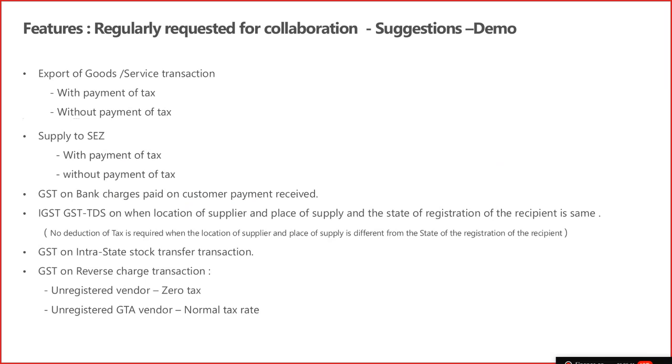We are also looking to provide an exempt checkbox at the header level, so that once you mark it, all the lines will be exempt, and in that case the system will not calculate CGST and SGST. By default, if you have not marked exempt, then the system will calculate CGST even for intra-state transactions. GST on reverse charge, for unregistered suppliers, is 0, and there again you have to use the configuration properly to calculate the tax accordingly.